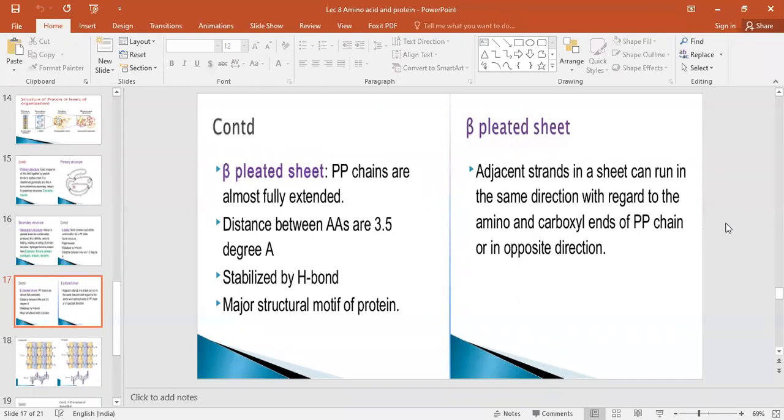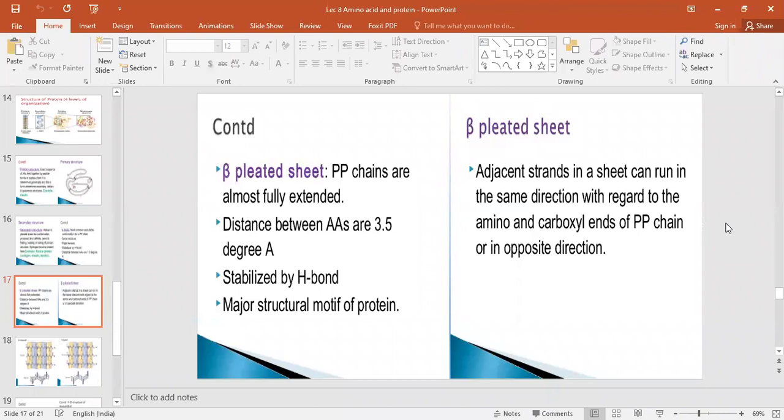Okay, that's why the name is given like this, pleated sheet. Understood? Yes or no? You have to imagine how the structure will look. Or after the lecture, just take one paper and give pleats to that paper and then unfold it. Then you will see different kinds of peaks, means ups and downs, in that paper. So that same structure you are going to see when you go for the secondary structure of the protein in the beta pleated sheet. Yes, the same thing. This is beta pleated sheet.